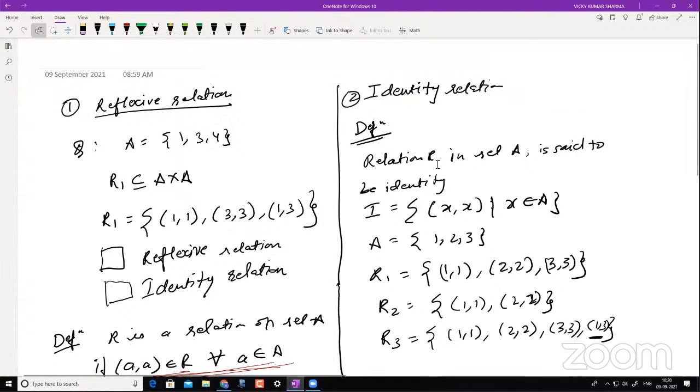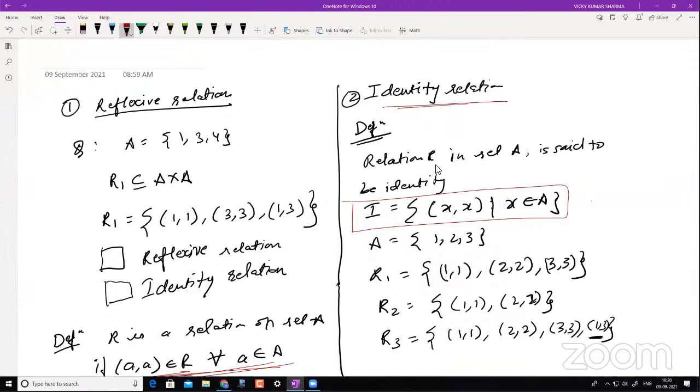Now it says, a relation R in a set A is said to be identity if this condition is happening. It says (x, x) for all x belonging to A. Now this is one mathematical way of understanding it. But how do we comprehensively understand this?